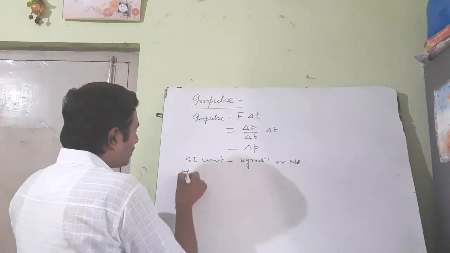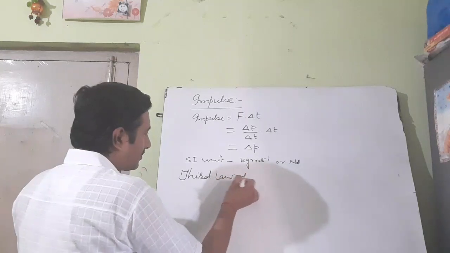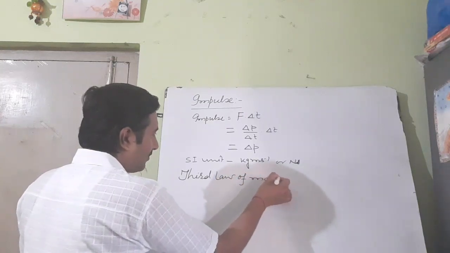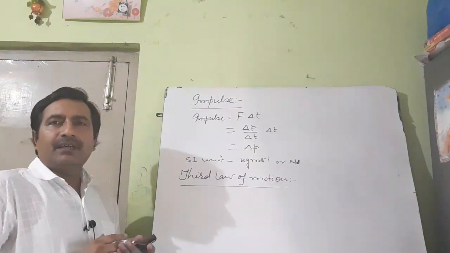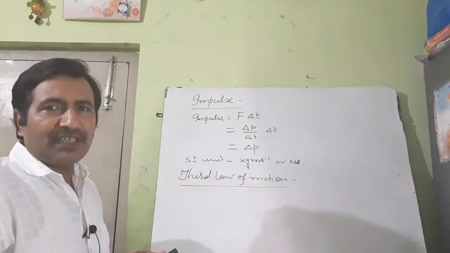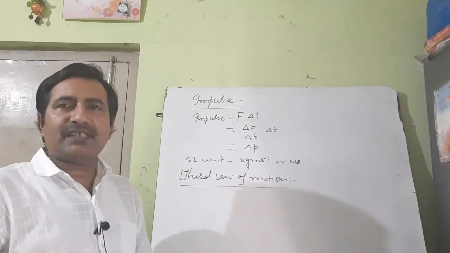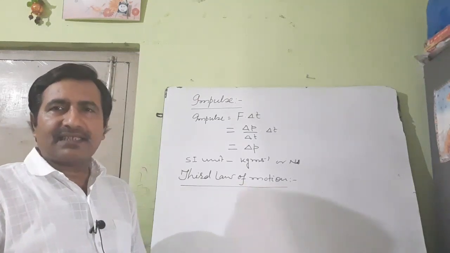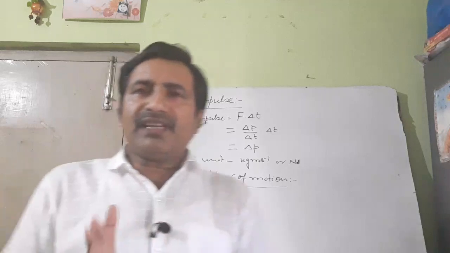After that you have to know about the third law of motion. What is the third law of motion? The statement of the third law of motion is: to every action there is an equal and opposite reaction. Action and reaction act on two different bodies. I repeat it. To every action there is an equal and opposite reaction. Action and reaction act on two different bodies.